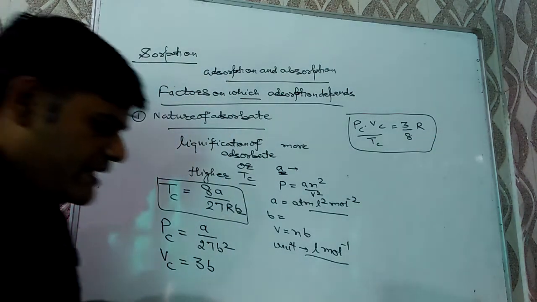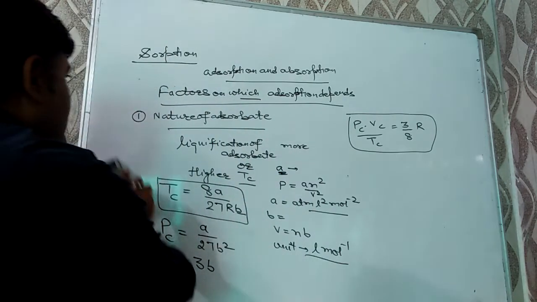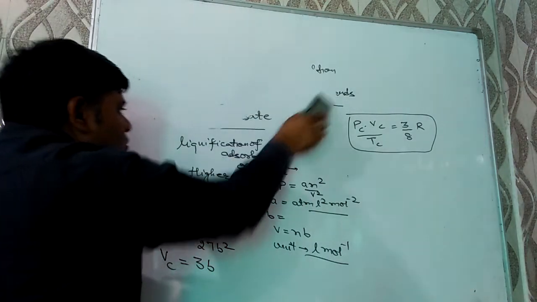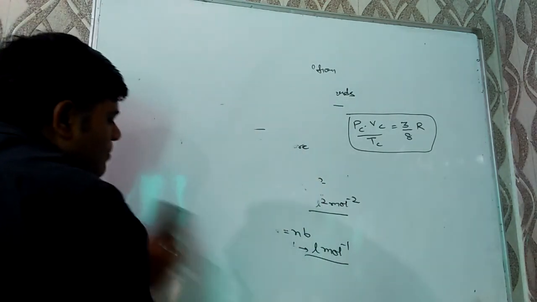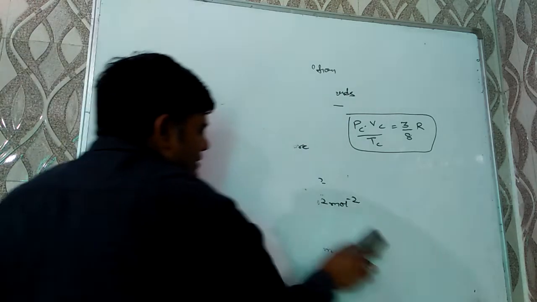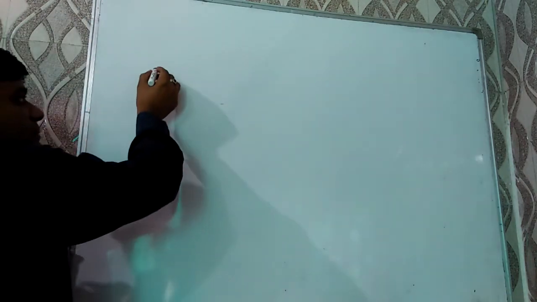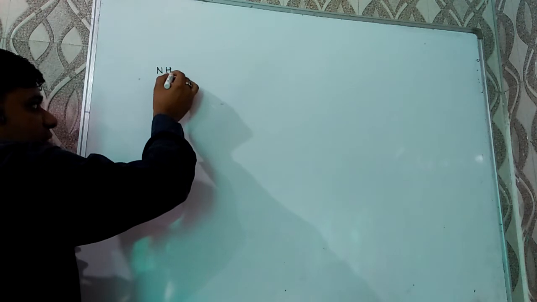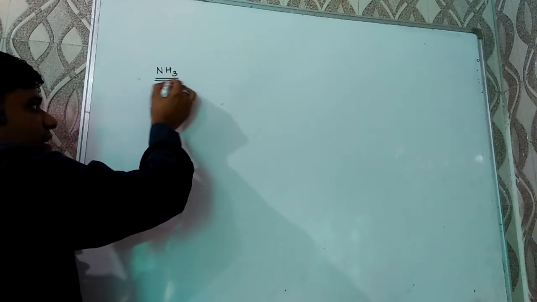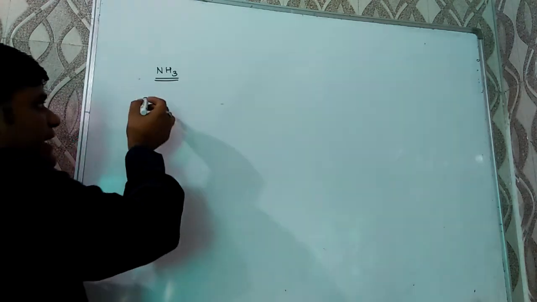Now questions may be there in objective as well as in board exams. Out of ammonia and CO2, which is adsorbed up to a greater extent and why? Our answer will be ammonia is adsorbed up to a greater extent. The reason is that ammonia is easily liquefiable or has higher critical temperature due to hydrogen bonding.